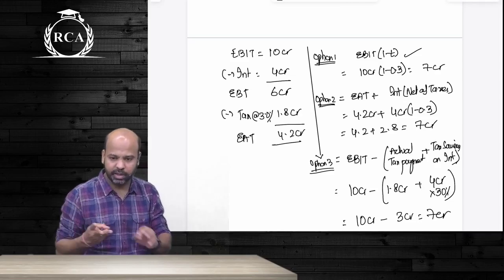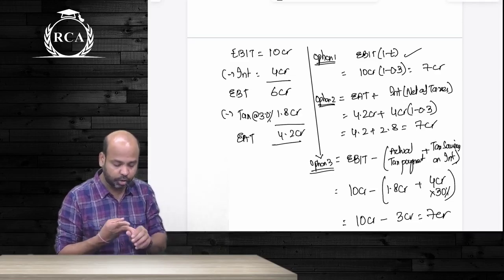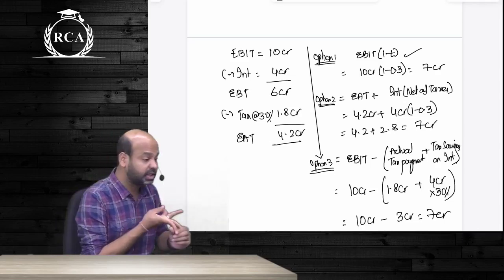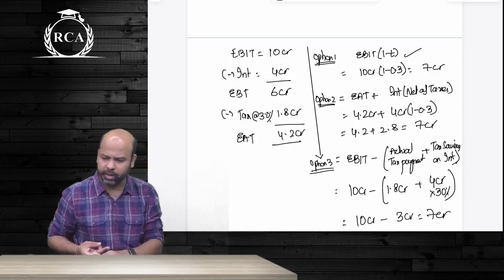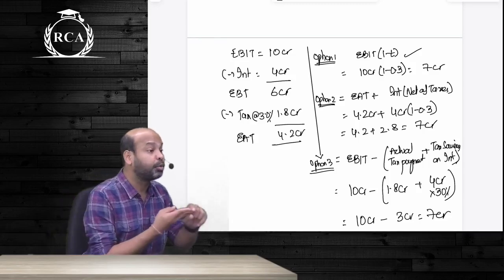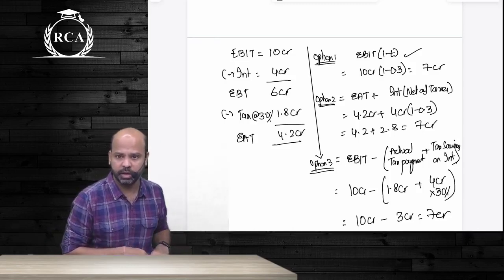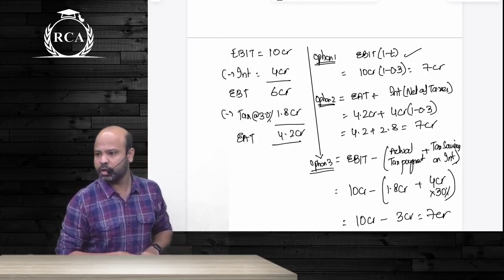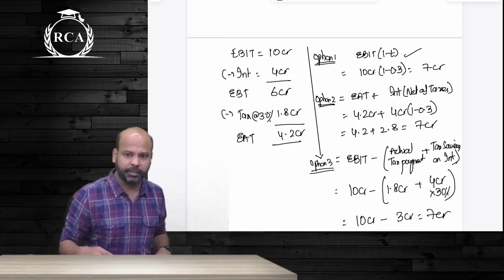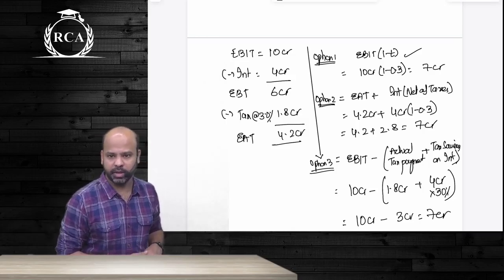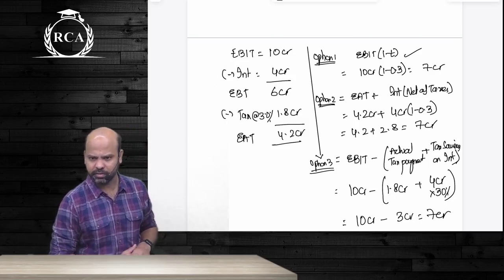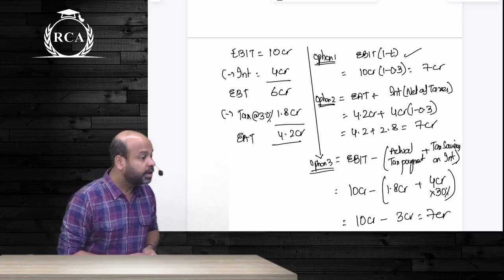3 points. It can be provisions, it can be economic depreciation, and then it can be expenditure like advertisement or R&D expenditure, employee training that result in future economic benefit. What am I supposed to do with all of that? Add it back to your operating profit, add it back to the amount of your capital invested. That is how you're supposed to arrive at the answer. Any doubt in this? Yes or no?